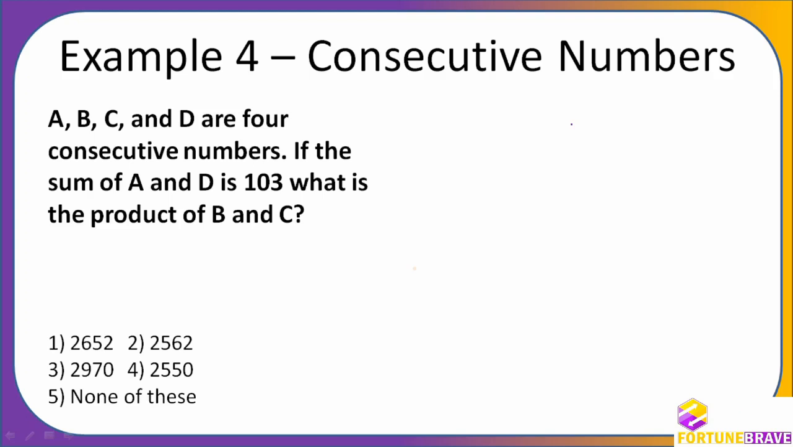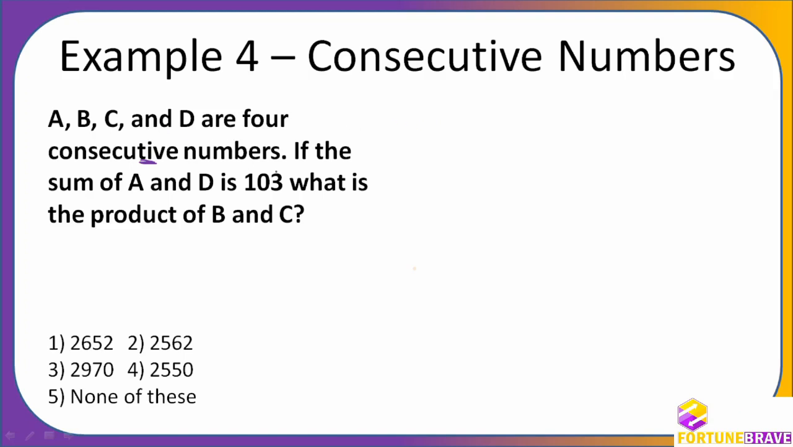A, B, C and D are 4 consecutive numbers. If the sum of A and D is 103, what is the product of B and C? Now you can see this is again 4 consecutive numbers, not odd or even. I'm going to show you later. First I'll solve this immediately.